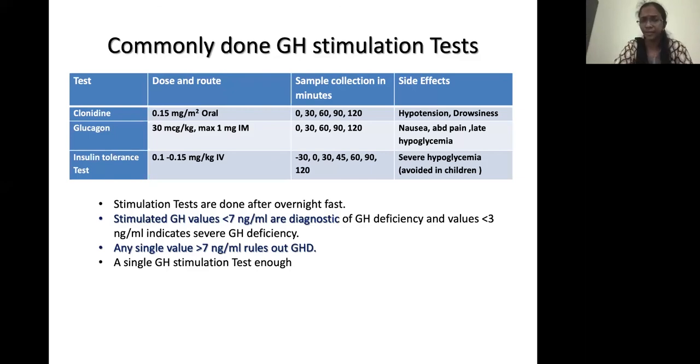So stimulated GH values less than 7 nanogram per milliliter are diagnostic of growth hormone deficiency, and values less than 3 indicate that the child has a severe growth hormone deficiency. Any single value more than 7, as I mentioned previously, rules out growth hormone deficiency. Even if it is a single value, it shows that the child is adequately responding to the various stimulations or stresses, and growth hormone deficiency can be comfortably ruled out.